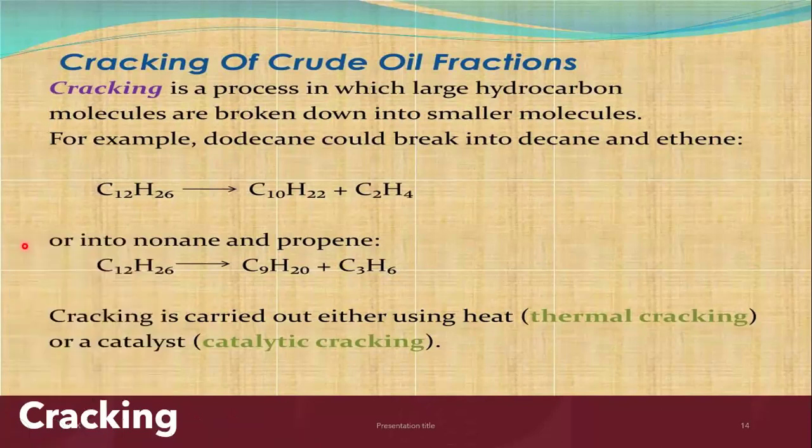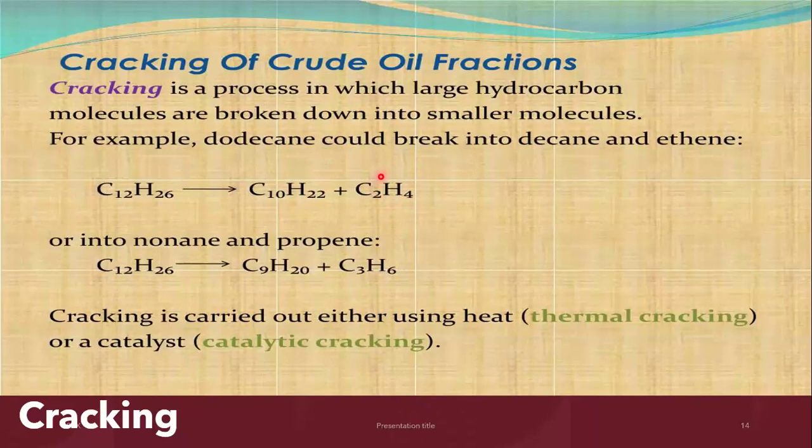So in this case, you can see we're starting with C12H26, right? This is known as dodecane. And I can break it down to give me C10H22, which is decane, an alkane with 10 carbon atoms. And I get an ethene. Ethene is the alkene that I require. So I can break down a large alkane to give me an alkene. I can perform the process of cracking either by using high temperature or by using a catalyst.